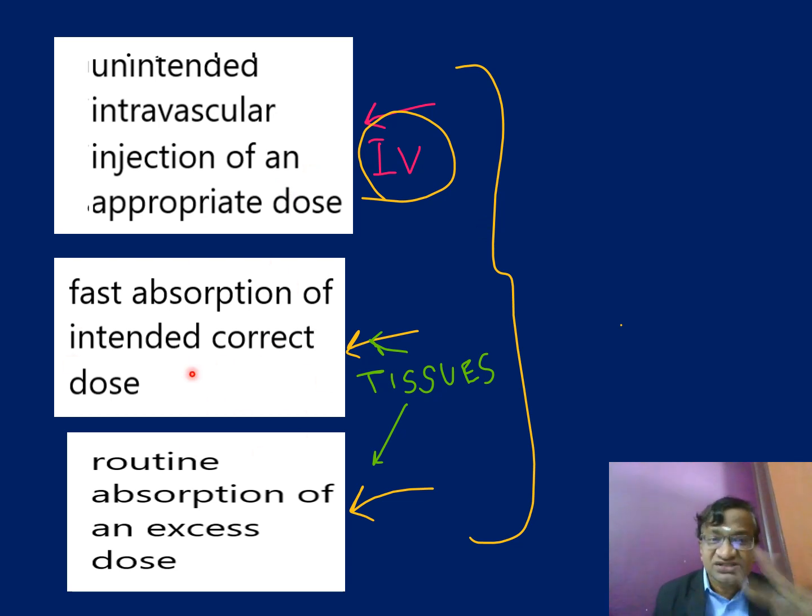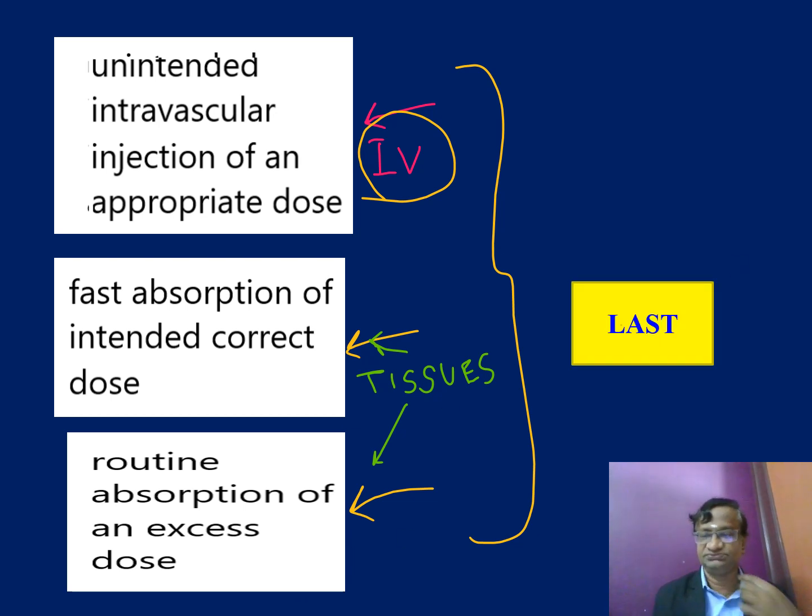Number two is fast absorption of an intended correct dose. We have given the correct dose of 2 milligram per kg only, but it has got fast absorption. For example, it depends upon the place. Intercostal is more. I'm going to describe that later. Number three is routine absorption of an excess dose. Unintentionally or due to other causes, we have given 6 milligram per kg of prilocaine. This is an excess dose, but it absorbs at a routine rate. All these things lead to LAST.